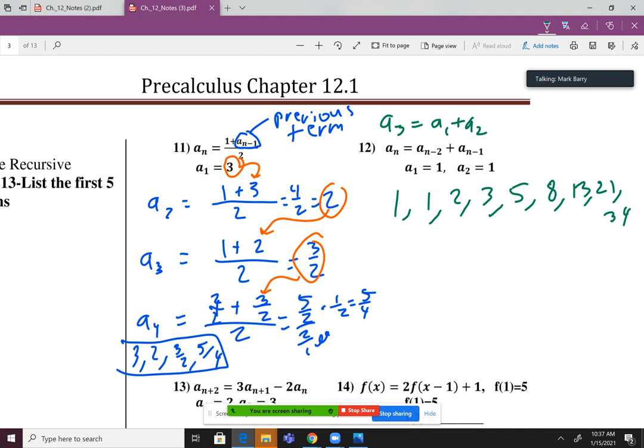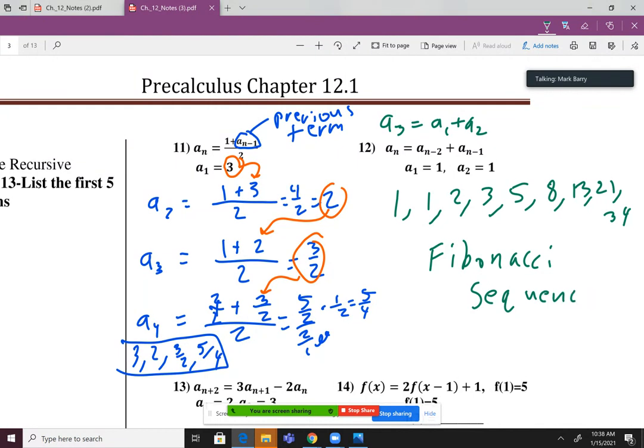This sequence actually appears in nature all the time. I'll show you guys a quick video about this sequence on Tuesday, the next day we meet, since we have Monday off. But yeah, does anybody know the name of this famous sequence? It's named after an Italian mathematician who did a lot of work with it. It is not to be confused with the fettuccine sequence. It's the, and go ahead and write this down, Fibonacci sequence.